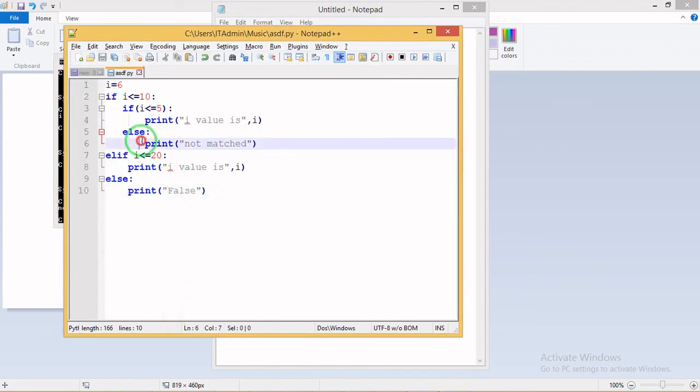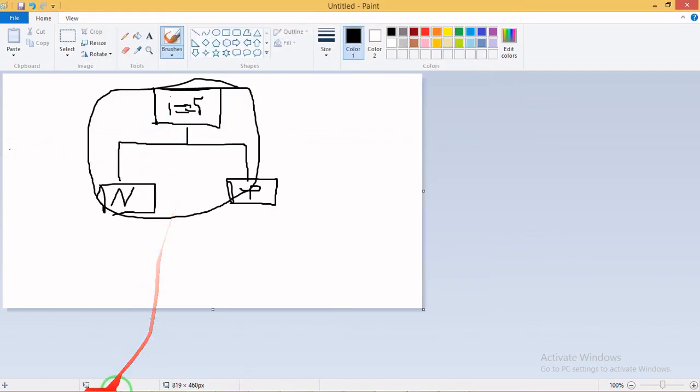Yeah, I have not saved. Now I saved the program and am running it. See, not matched. It breaks here itself because the first condition is passed, so it moves inside and breaks here, because i less than equal to 10 is passed, so it came here and gave the result not matched.